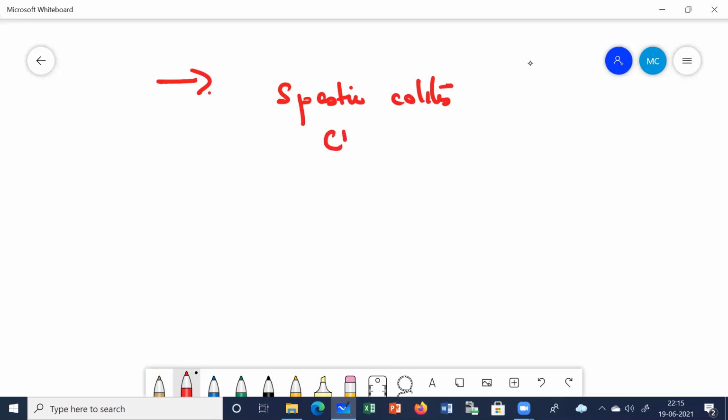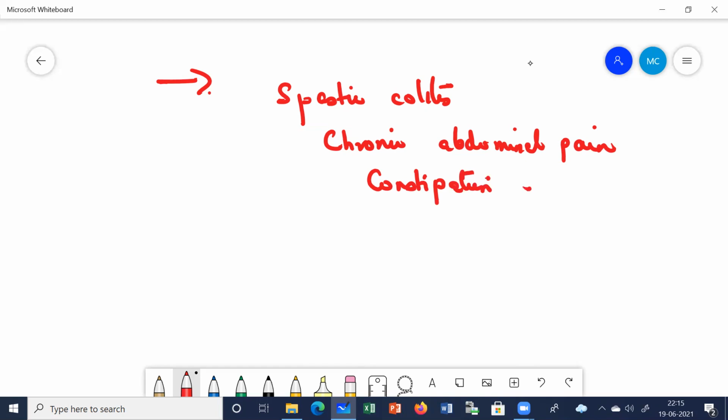What do they complain of? They complain of chronic abdominal pain with constipation. Clear? Another is chronic intermittent watery diarrhea.